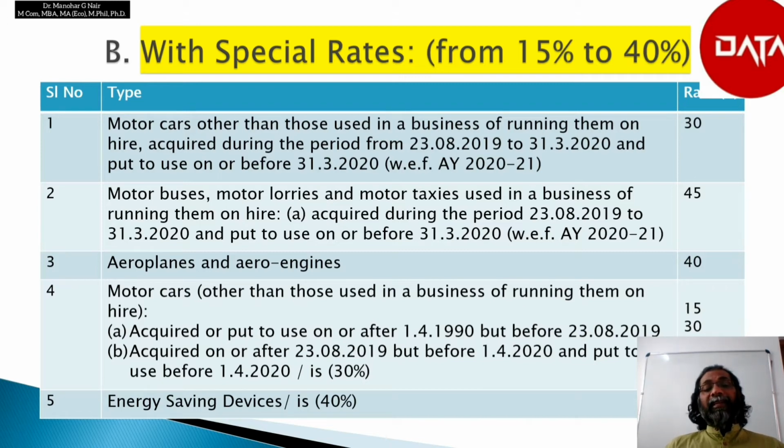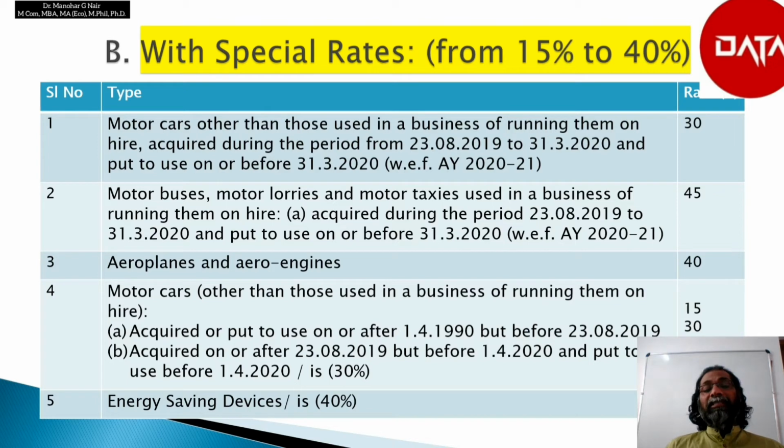Third is aeroplanes and aero engines. The rate of depreciation is 40%. Motor cars other than those used in a business of running them on hire, acquired or put to use on or after 1st April 1990 but before 23rd August 2019, it is 15%, and acquired on or after 23rd August 2019 but before 1st April 2020 and put to use before 1st April 2020, the rate of depreciation is 30%.